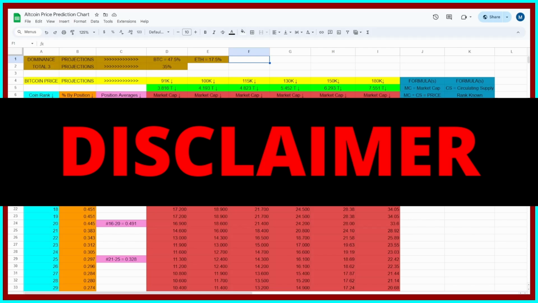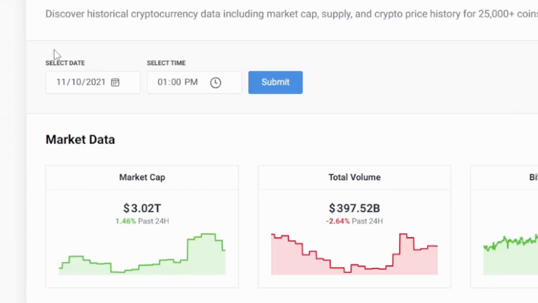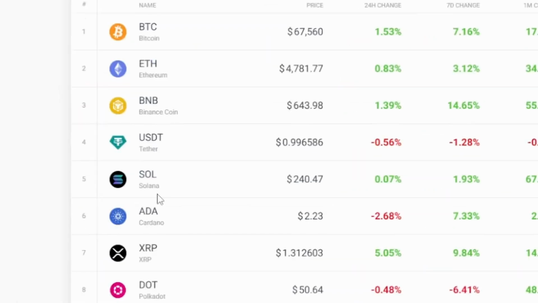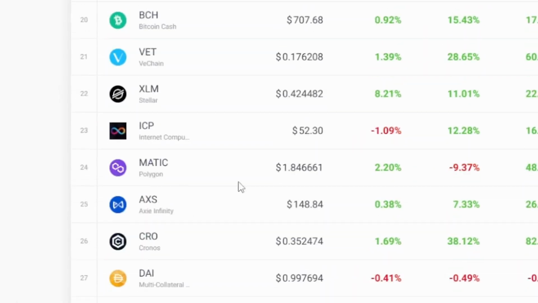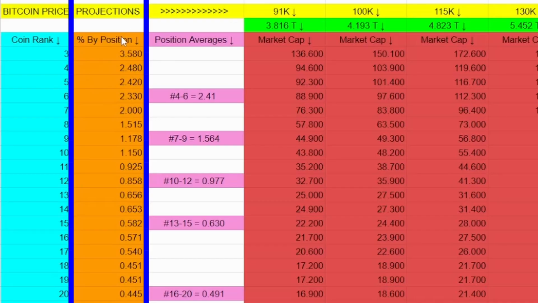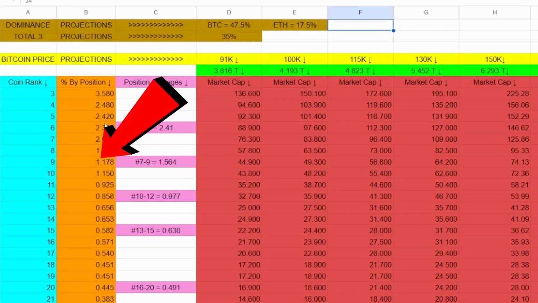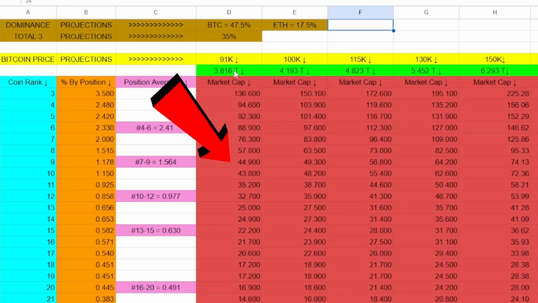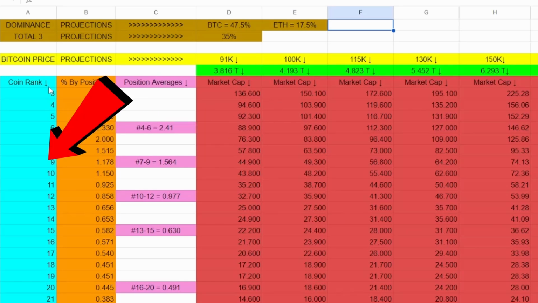And although not perfect, though nothing ever is when you're trying to project prices, the way that we came up with these is we just looked at the end of the last bull run when crypto peaked, and we looked at each individual position and figured out what percentage of the overall crypto market cap at that time each position took up, which is what these represent here in orange. So then from there, we just applied that percentage to these overall crypto market cap projections, which gave us projected market caps for each of these individual position ranks. Whew, all right, big breath.